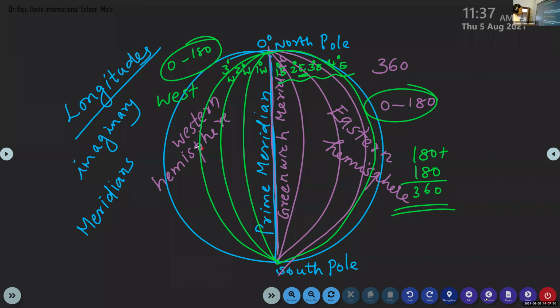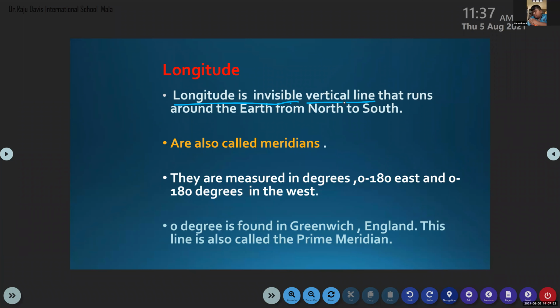Longitude is an invisible vertical line that runs around the earth from north to south. So longitudes are imaginary lines, and they are vertical lines that run around the earth from north to south. They are also called meridians. They are measured in degrees. As we discussed about latitude, longitudes are also measured in degrees.